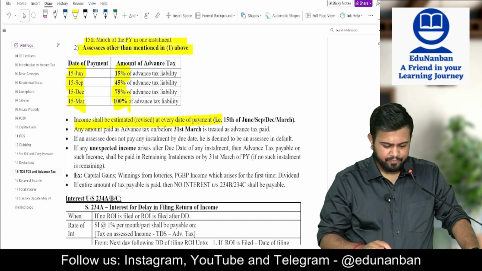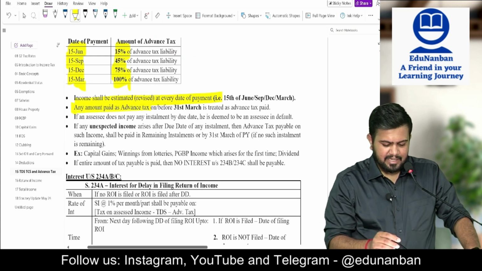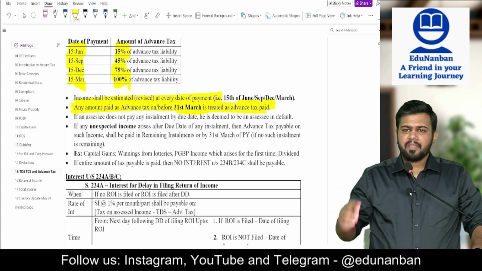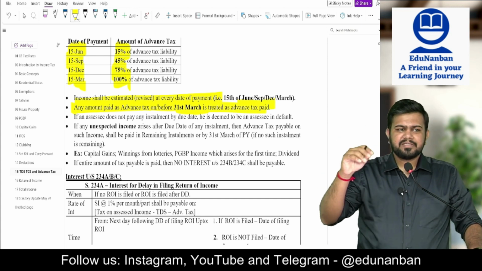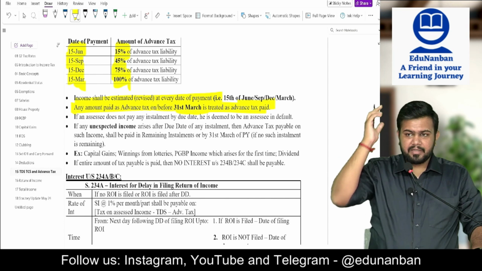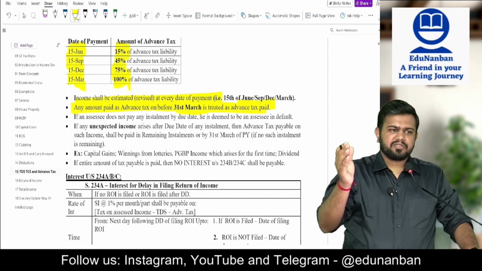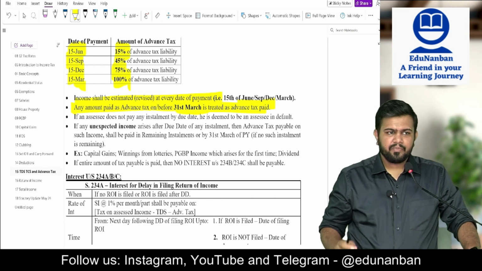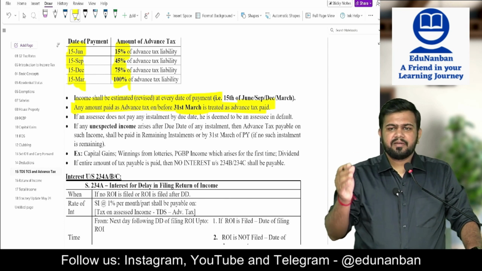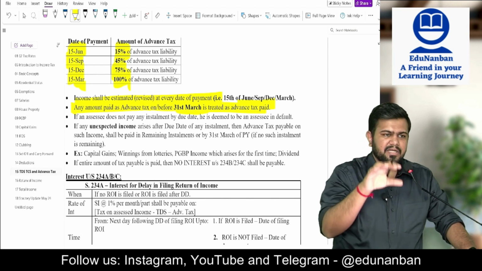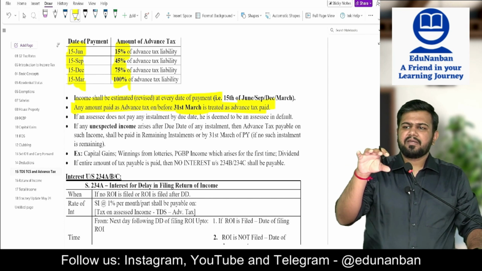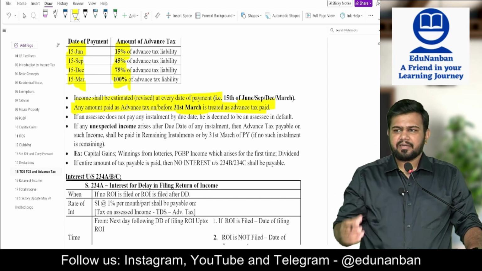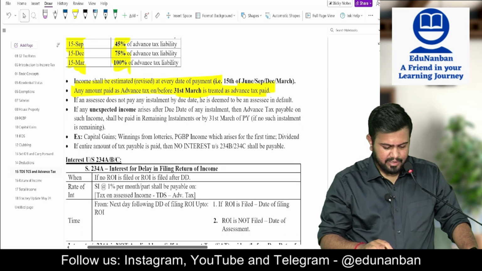Any amount paid as advance tax on or before 31st March is treated as advance tax. See, what is the due date to pay advance tax? 15th March. But even whatever is paid before 31st March will be treated as advance tax. Why is 31st March given? Because there are some special cases where you have sudden income, and for sudden income you will pay advance tax only after that income. There are 4 cases. What are those 4 cases?